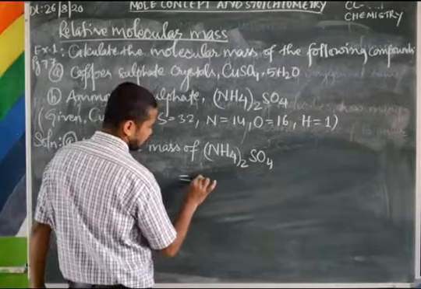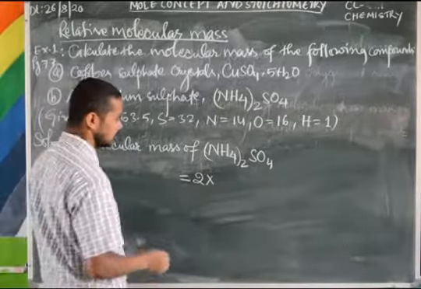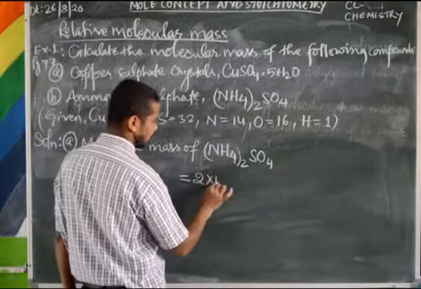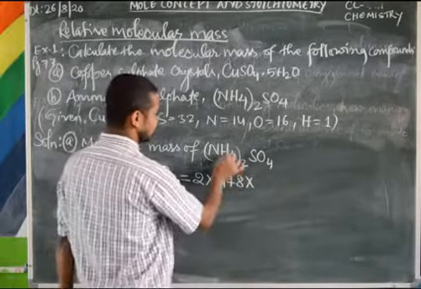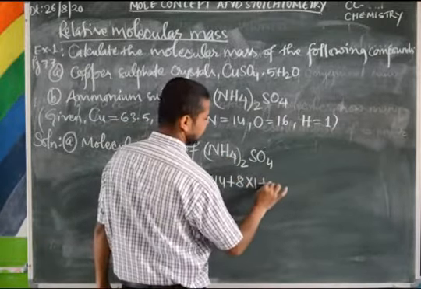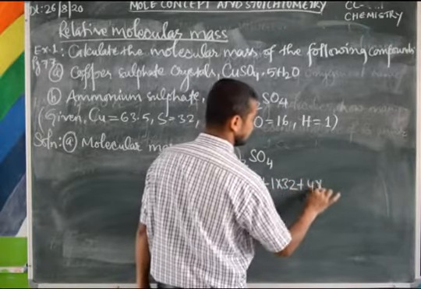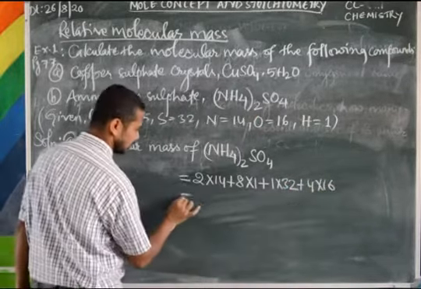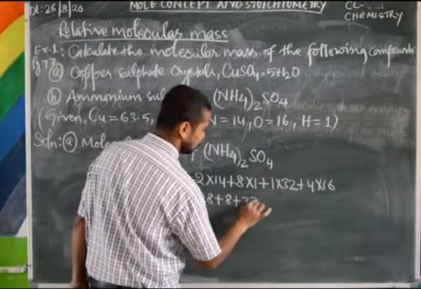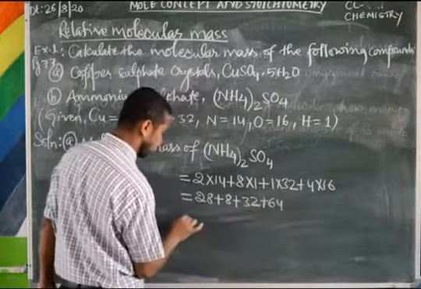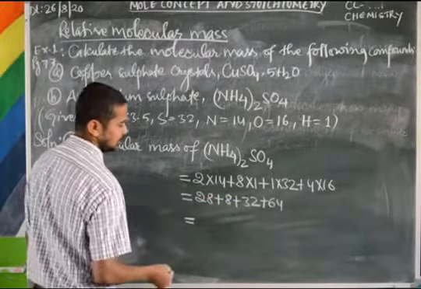So let's write 2 into nitrogen. What is the atomic mass of nitrogen? 14. Plus 8 into hydrogen, 1. Plus sulfur, 1 into 32. Plus 4 into 16. So you are getting 28 plus 8 plus 32 plus 64. Then go on adding: 4 plus 2, 6 plus 8, 14 plus 8, 22.